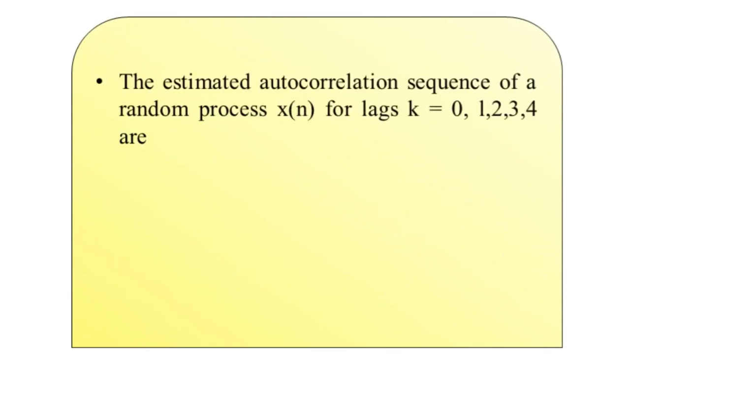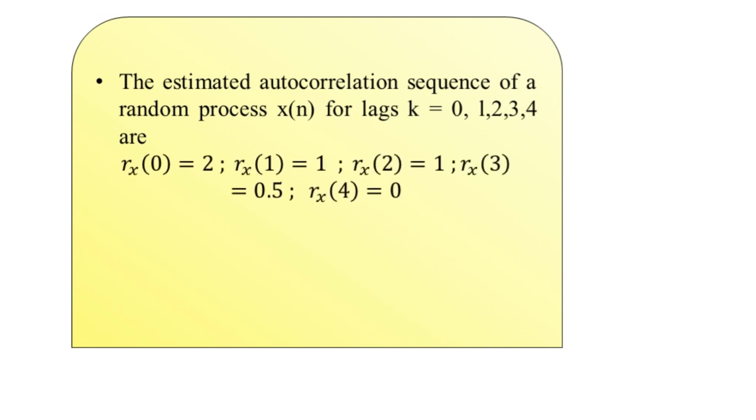So very first of all, we start with the given problem statement. It starts with the estimated autocorrelation sequence of the random process x of n for the lags represented by k equal to 0, 1, 2, 3 and 4. These are Rx of 0 is equal to 2, Rx of 1 is equal to 1, Rx of 2 is equal to 1, Rx of 3 is equal to 0.5 and Rx of 4 is equal to 0.